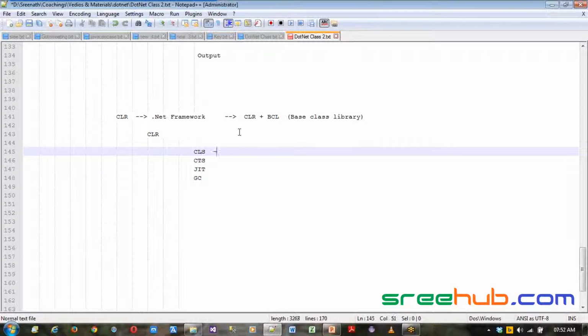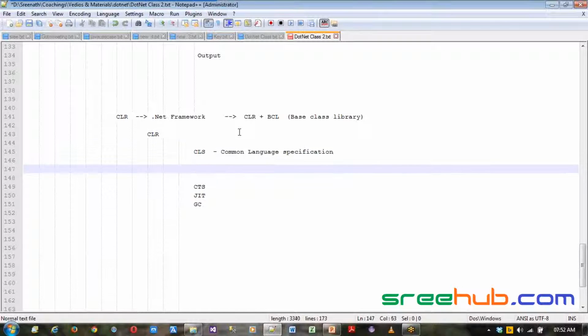What is CLS? CLS is nothing but Common Language Specification. Now this is your Common Language Specification. With the name itself you can understand, Common Language Specification means this is a main layer which actually creates language interoperability. You have some 61 languages which we have seen.